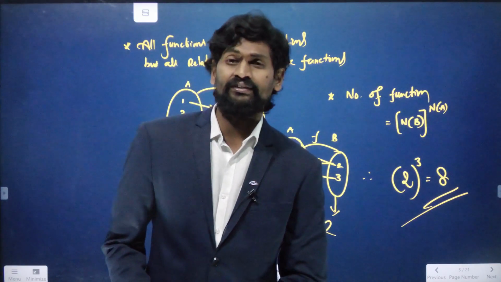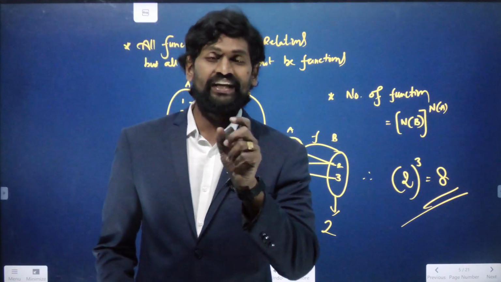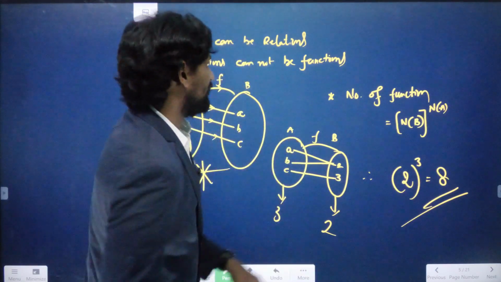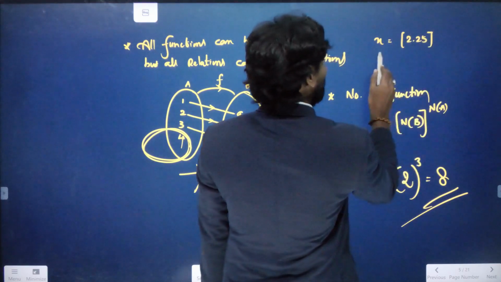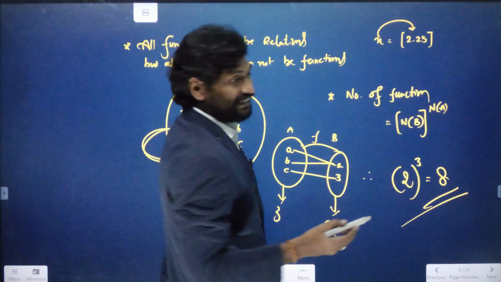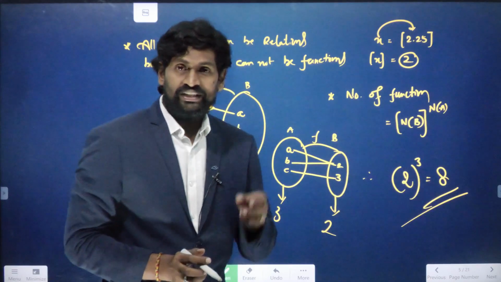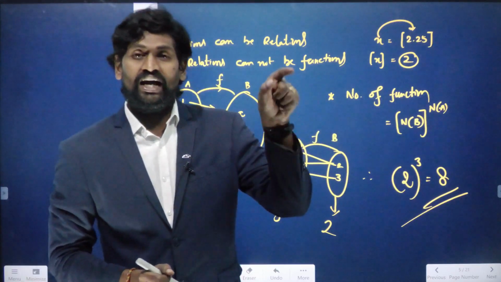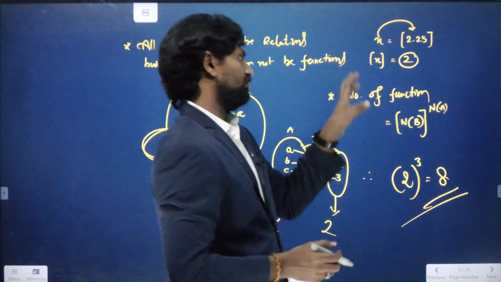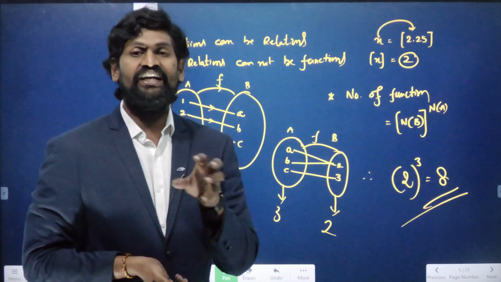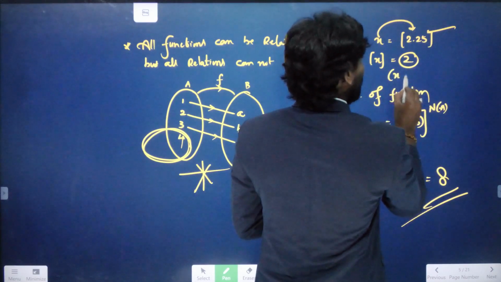What about the greatest integer function? I think we have discussed in our previous classes what the greatest integer function is. The greatest integer of x is nothing but x minus its fractional part. For example, if x is 2.25, it lies between 2 and 3, and the smaller of the two integers is 2. So the greatest integer of 2.25 is 2. We should take the smaller value; that is called the greatest integer function. In the same way, the least integer function for 2.25 will be 3.